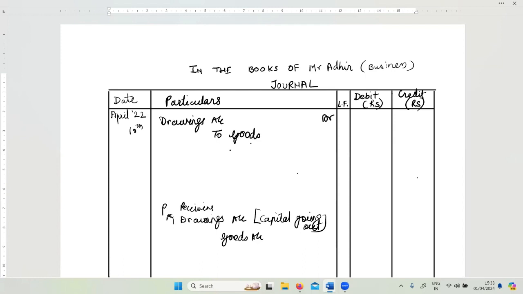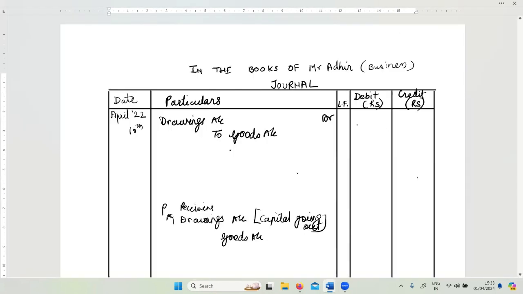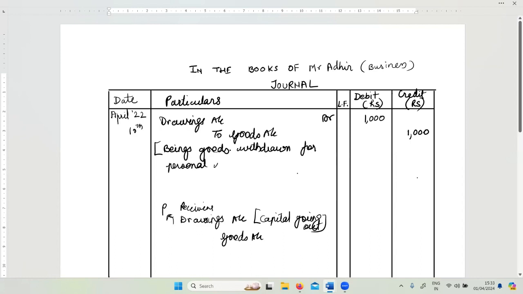Goods. Now these are neither purchase nor sales nor purchase return nor sales return. So I just put here as goods. Amount that is withdrawn is 1,000. So I write here 1,000 and 1,000. How do we write the narration? Narration is written as being goods withdrawn for personal use. Fine. So that's a very important thing.